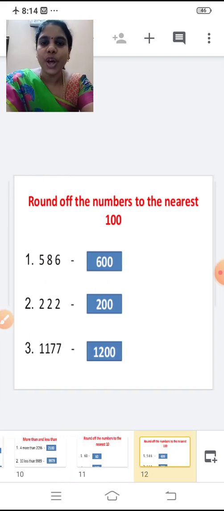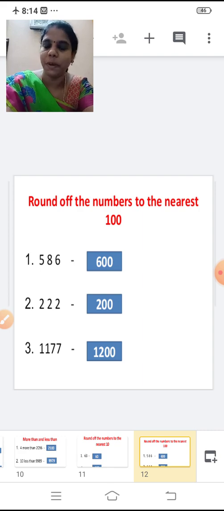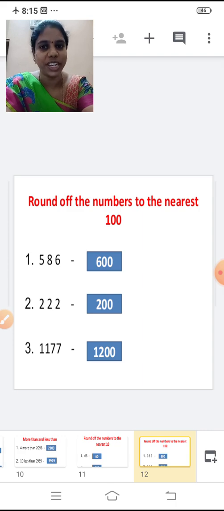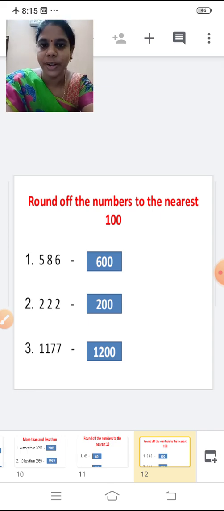Now, round off the numbers to the nearest 100. First one, 586. Now see the digit at the tens place. It is greater than 5, right? So place zeros in the ones and the tens place and also add 1 to the digit at the hundreds place. So 5 plus 1, 6. So the answer is 600. 586 is rounded off to 600.